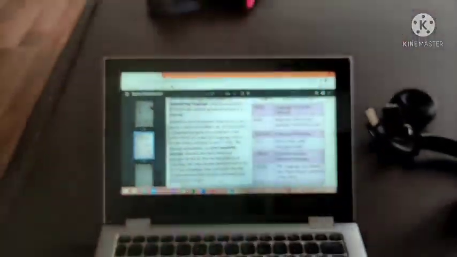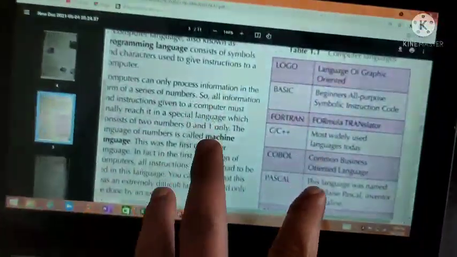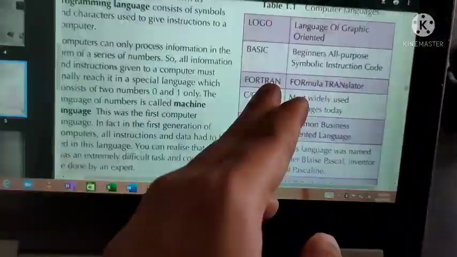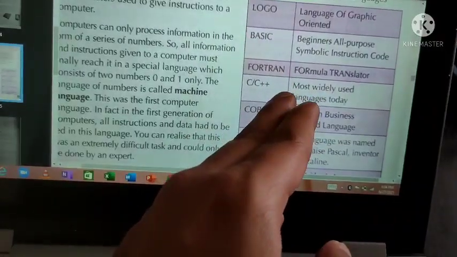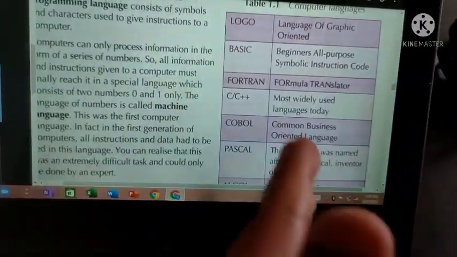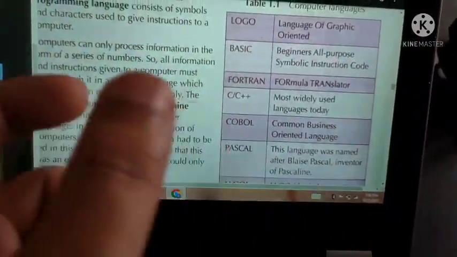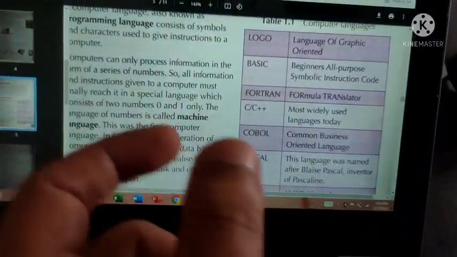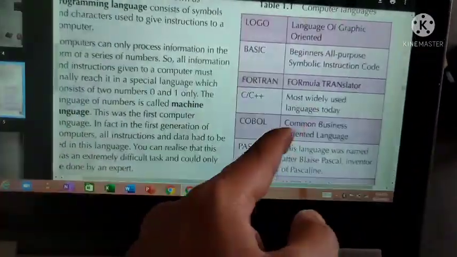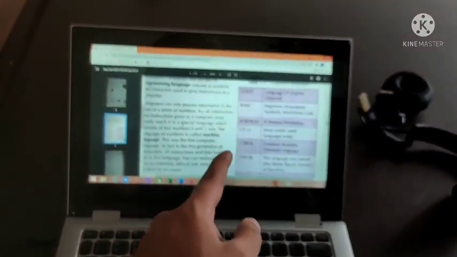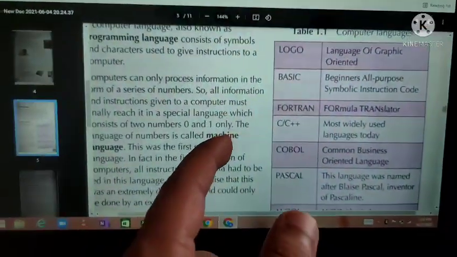That's all. Simple thing. Don't confuse the instruction and program. Instruction and program are more or less similar only. According to the instruction or the program what you give in this programming language software, the computer will do the certain operation.